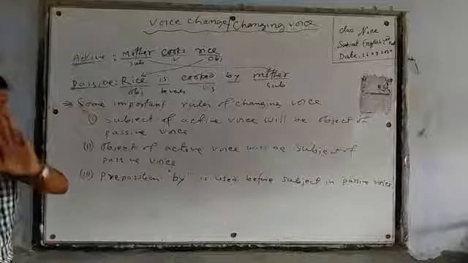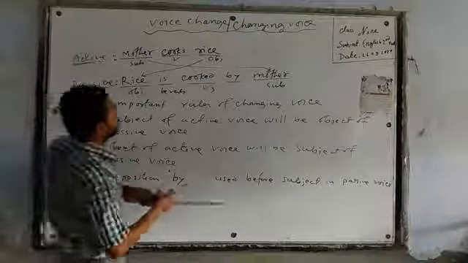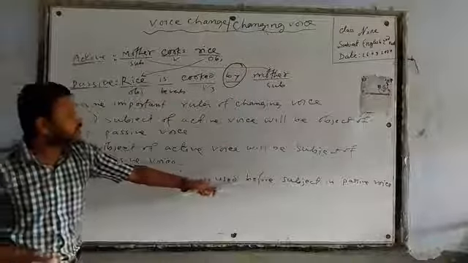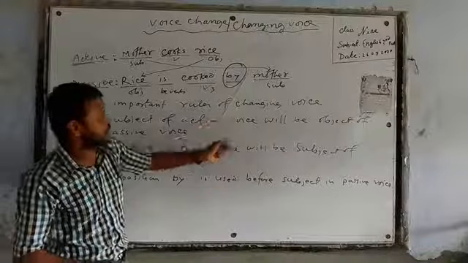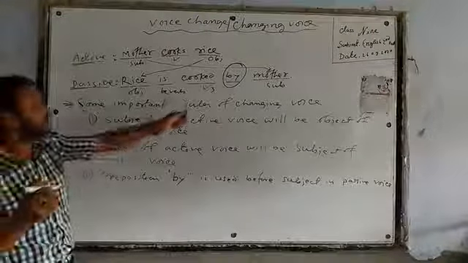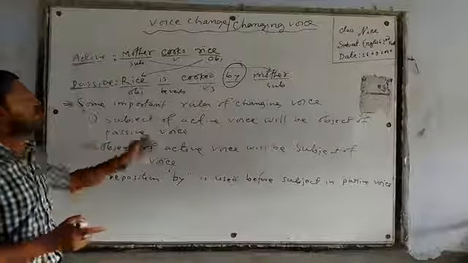And the last rule, the important rule: the preposition by is used before the subject in passive voice. Okay, dear learners, the preposition by is used before the subject in passive voice.